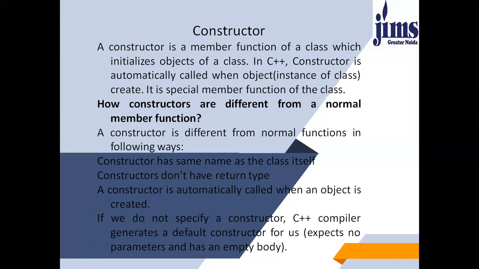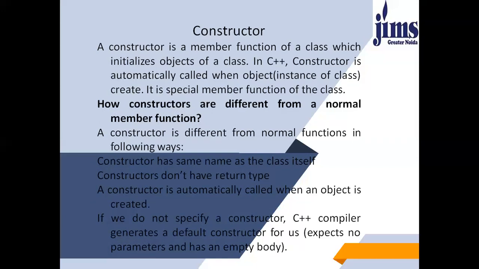A constructor is automatically called when an object is created. In each and every program you have created so far, there was a default constructor in each and every C++ program. Although we have not discussed constructors before, there was a default constructor present in all the C++ programs we have discussed so far. If we do not specify a constructor, the C++ compiler generates a default constructor for us, which expects no parameters and has an empty body.